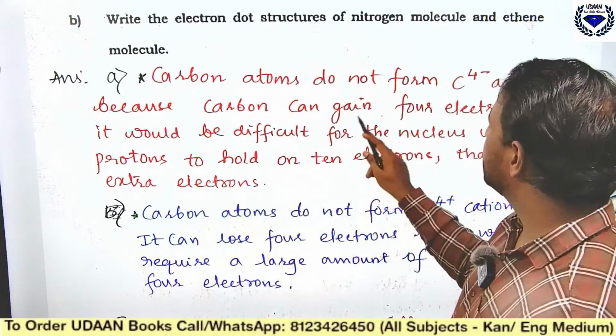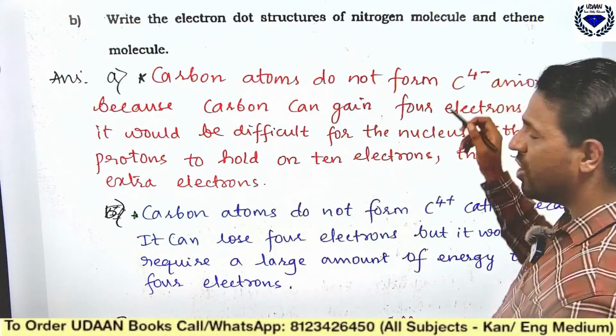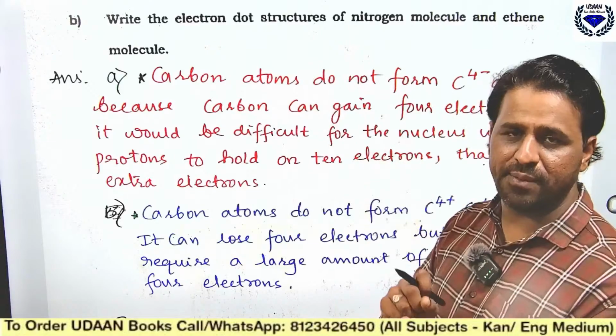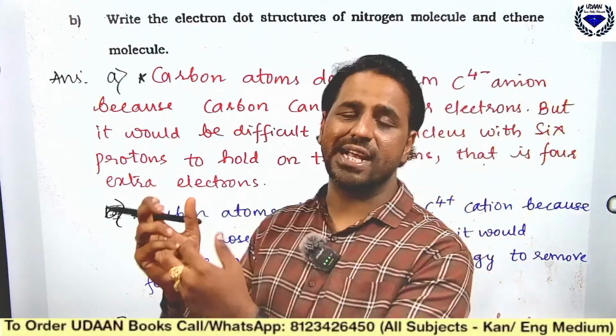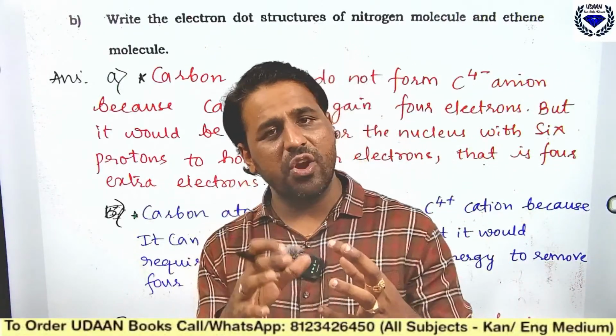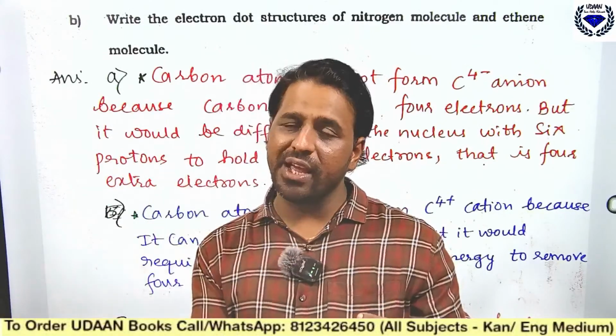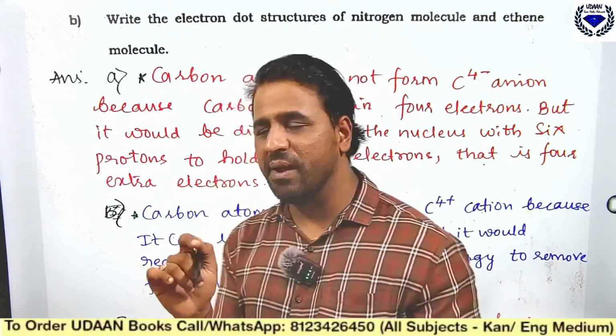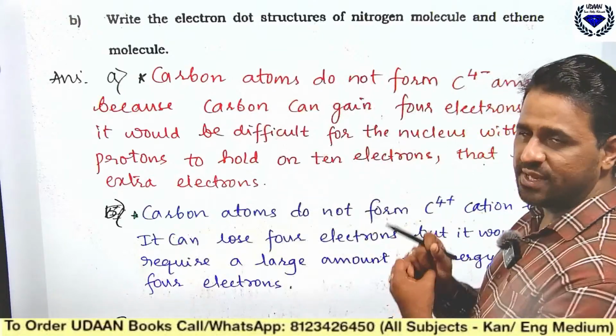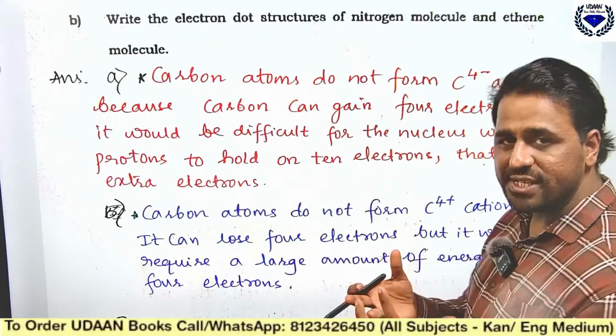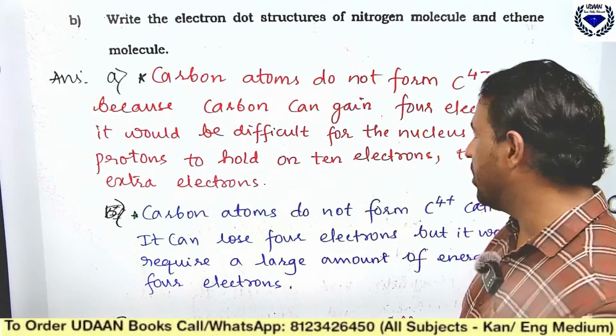Remember, A for anion, A for acceptor. Anions are those that accept the electrons. Cation means those that give the electrons. So those ions which accept the electrons, we call anion, with a negative sign.